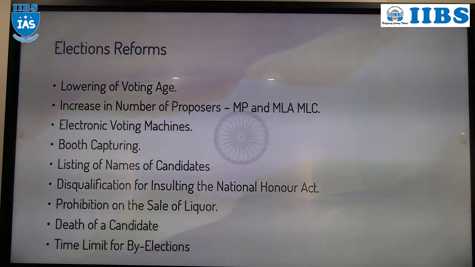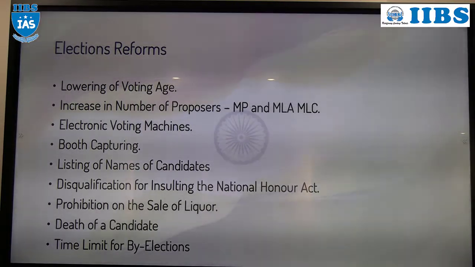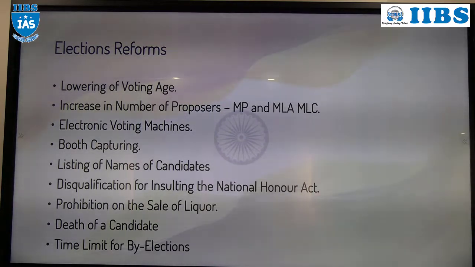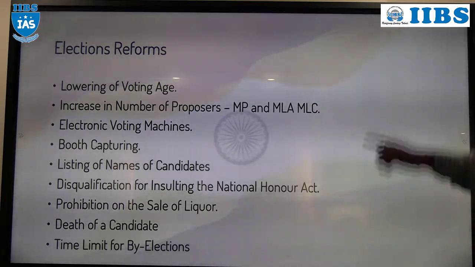Now in India, from time to time, whenever there was a requirement, reforms took place. Those reforms are popularly called electoral reforms. These are very important for GS Paper 2, governance. Okay, electoral reforms. So what is that?